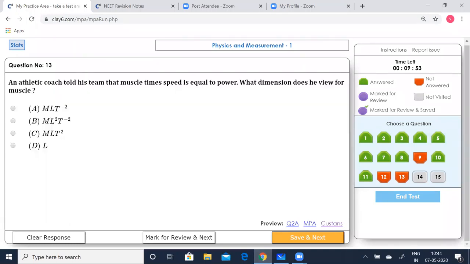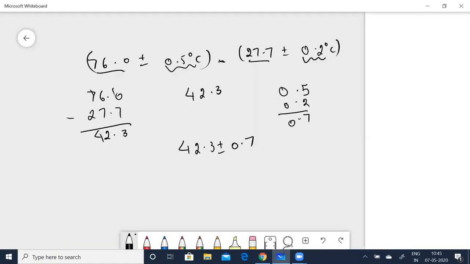Now coming to the next one. An athletic coach told his team that muscle times speed is equal to power. What dimensions does he view for muscle? Okay, this is an interesting question.